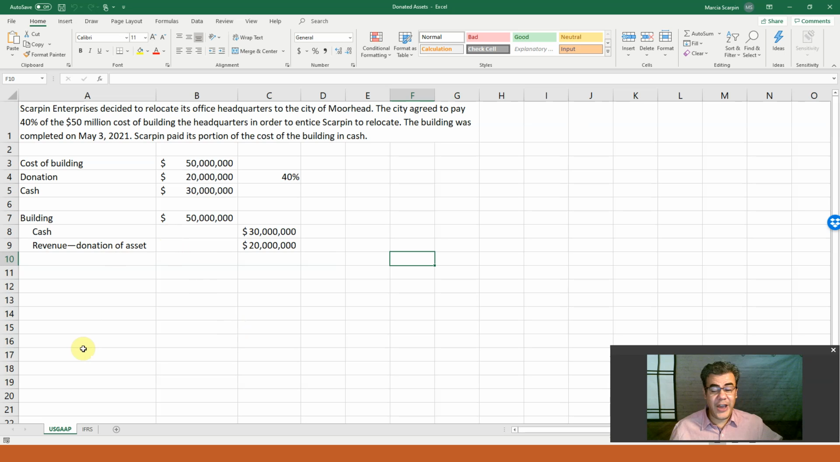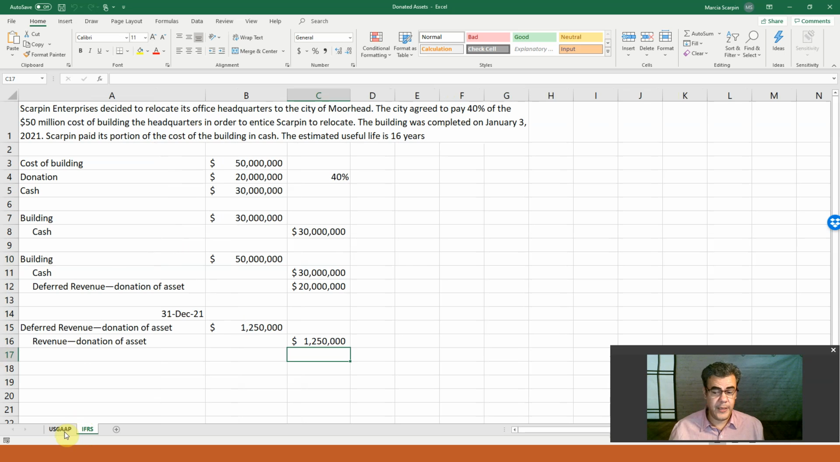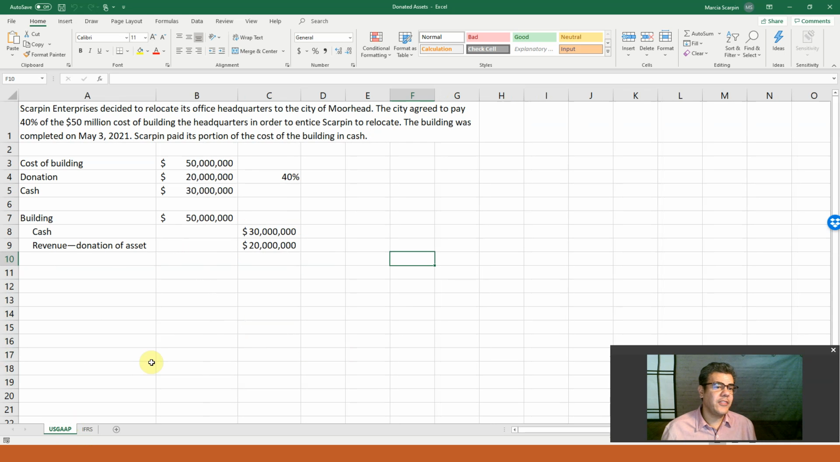And by the way, on the same file, we have according to the US GAAP and according to the IFRS. Okay? So Scarpin Enterprise decided to relocate. So Scarpin, my fake company, decided to relocate its office headquarters to the city of Moorhead, where I actually live. The city agreed to pay 40% of the $50 million cost of building the headquarters in order to entice Scarpin to relocate. The building was completed on May 3rd, 2021, and Scarpin paid its portion of the cost of the building in cash.